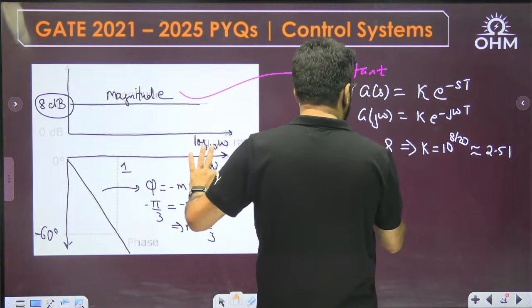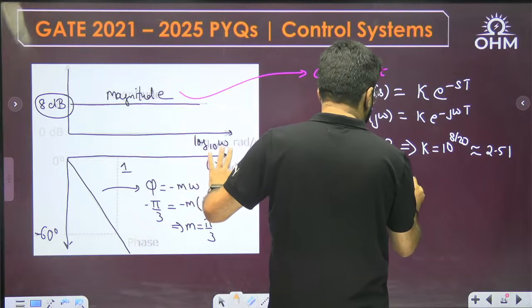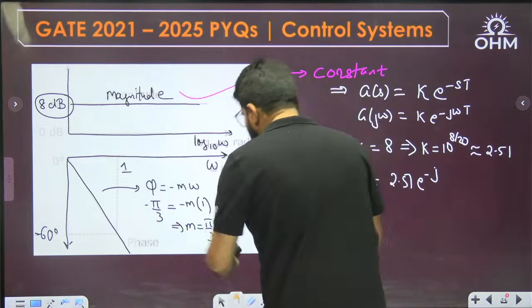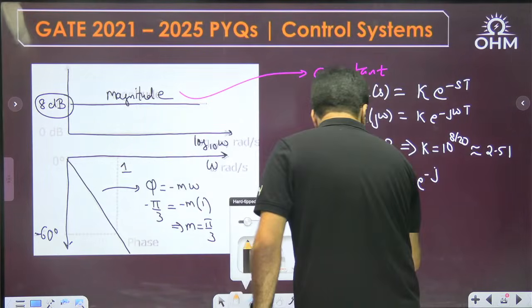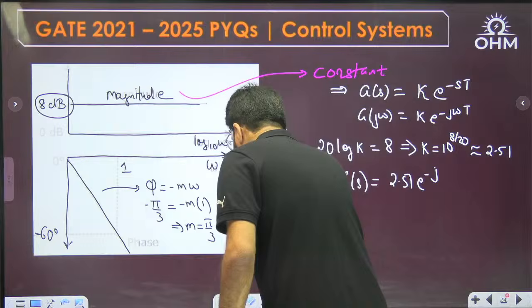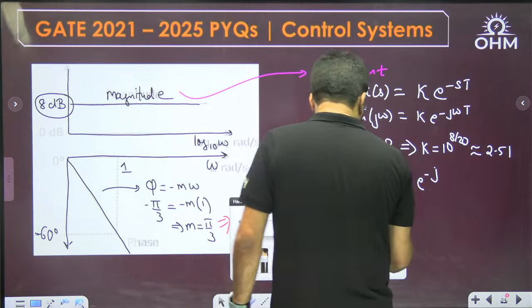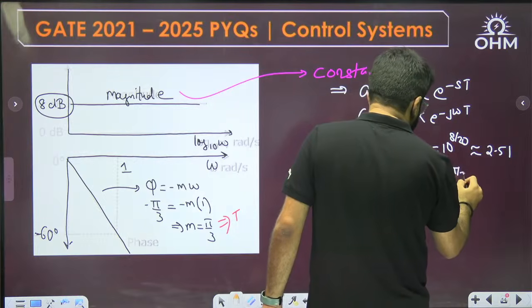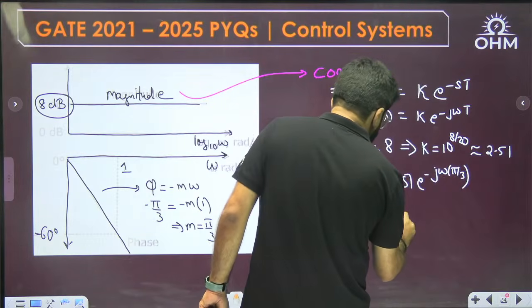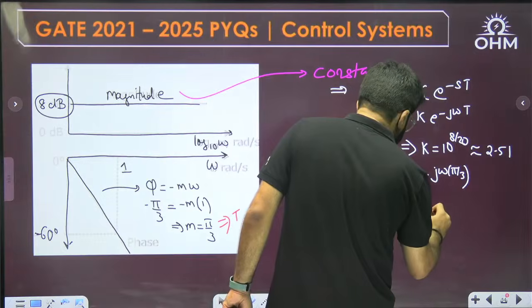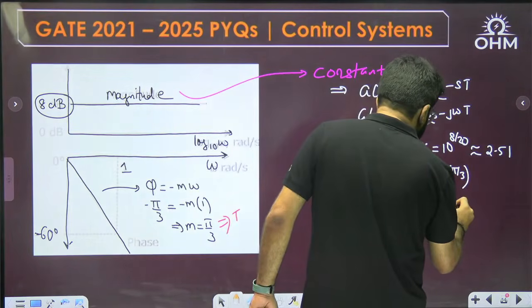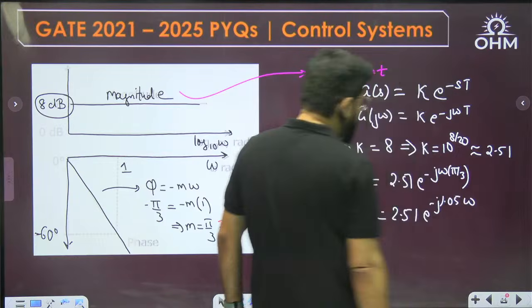So writing down the final answer, K is 2.51 e raised to the power minus j omega into t, where this m means the t here, and e power minus j omega into pi by 3. So this is going to be 2.51 e power minus j pi by 3, approximately 3.14 or take 3.15. So approximately pi by 3 is 1.05, omega will come.